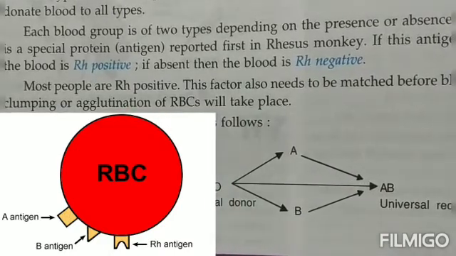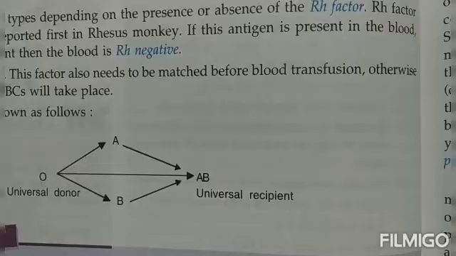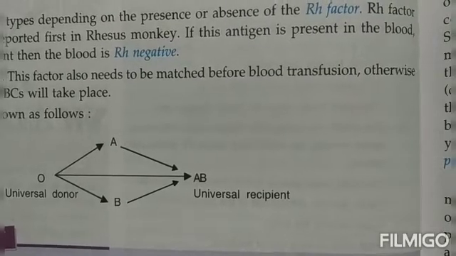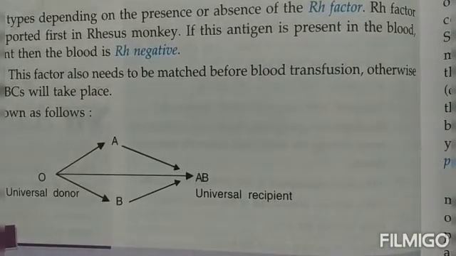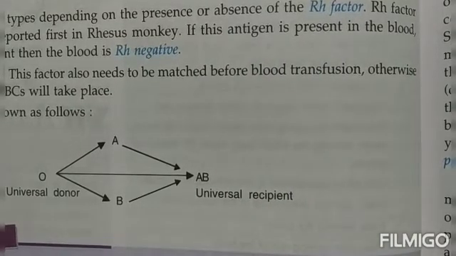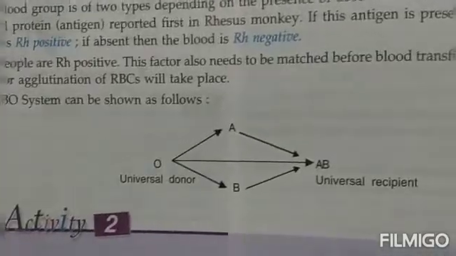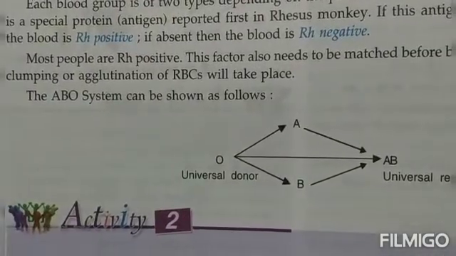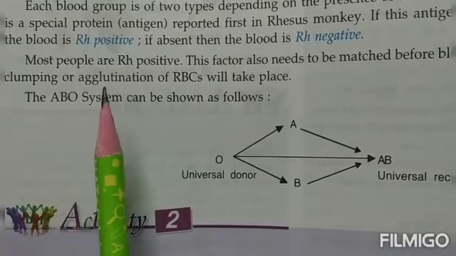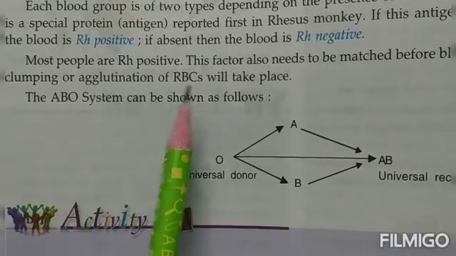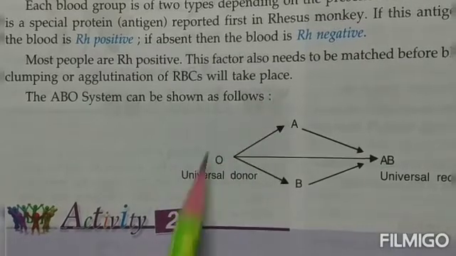This factor also needs to be matched before the blood transfusion. Otherwise, now this is very important, children, if you don't match the blood groups before doing the blood transfusion, then the clumping or the agglutination of the RBCs will take place.